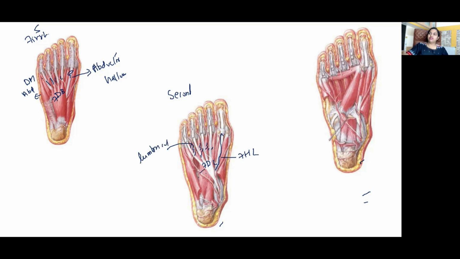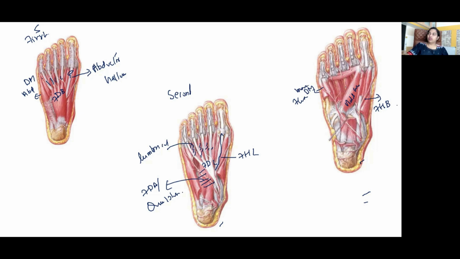And the muscle inserting into the tendon of flexor digitorum longus will be flexor digitorum accessorius, which is also called quadratus plantae. Right? And here, the muscles that you see in the third layer of the sole will be flexor hallucis brevis, adductor hallucis, flexor digiti minimi brevis. Third layer.